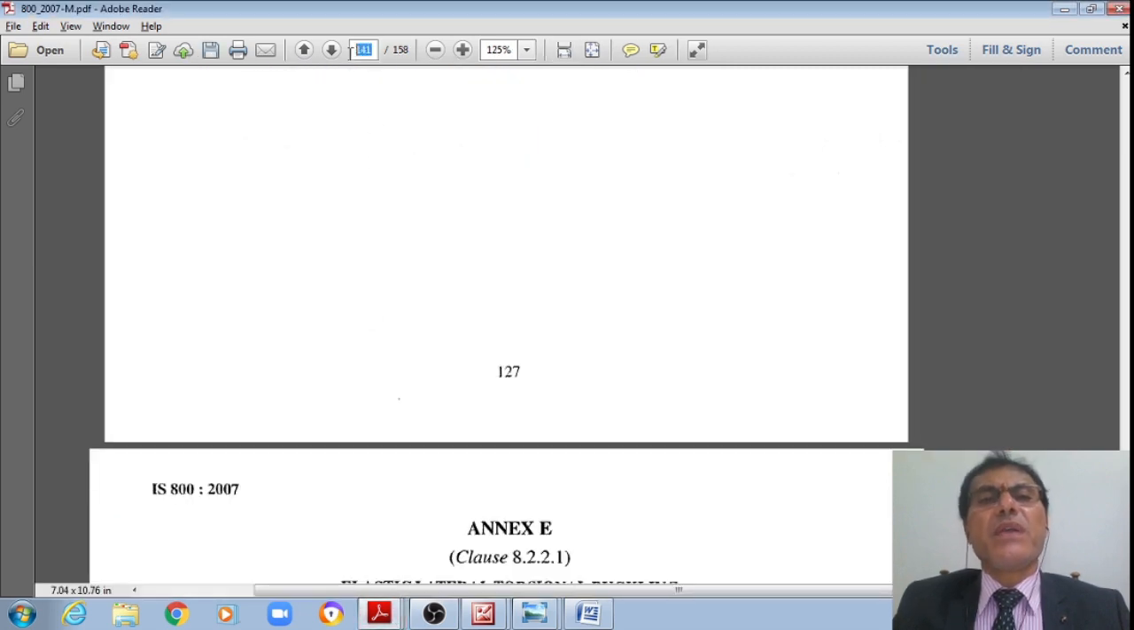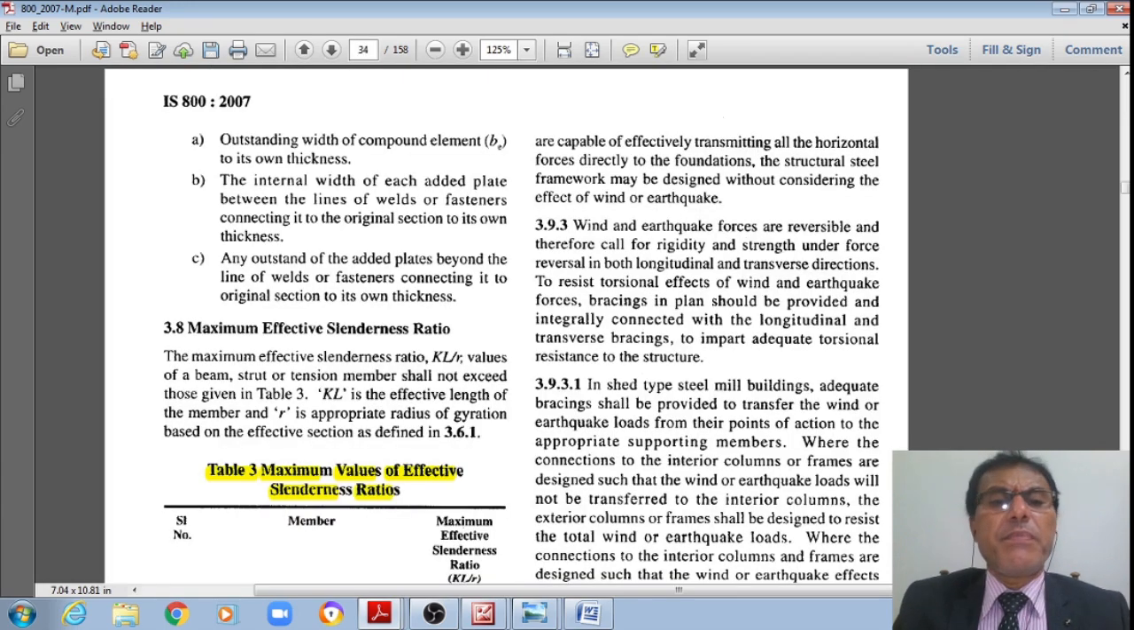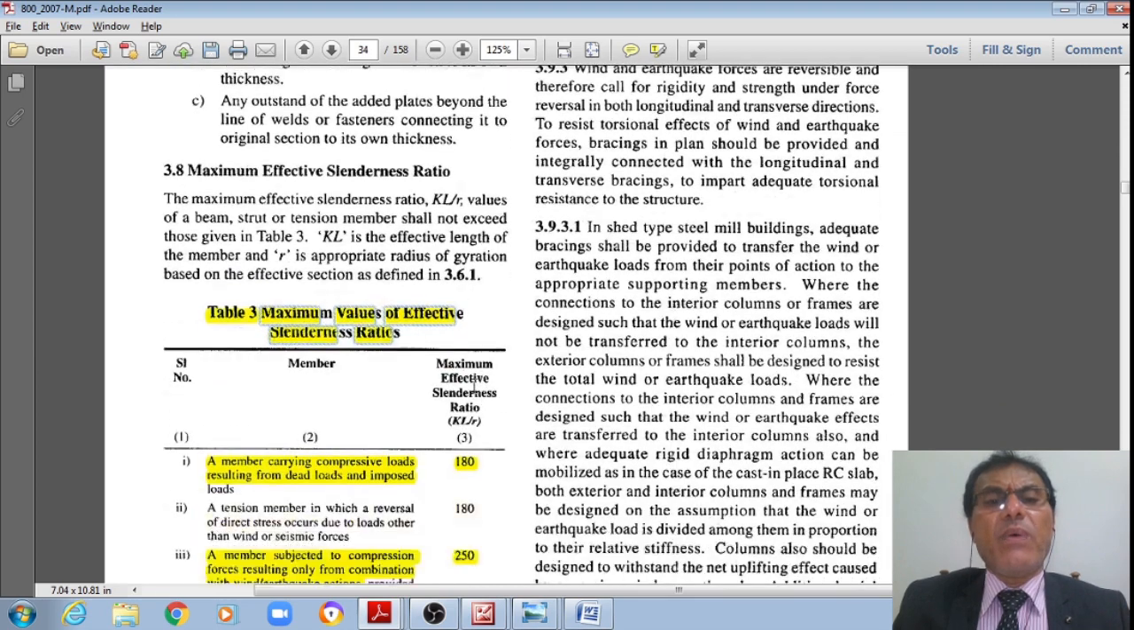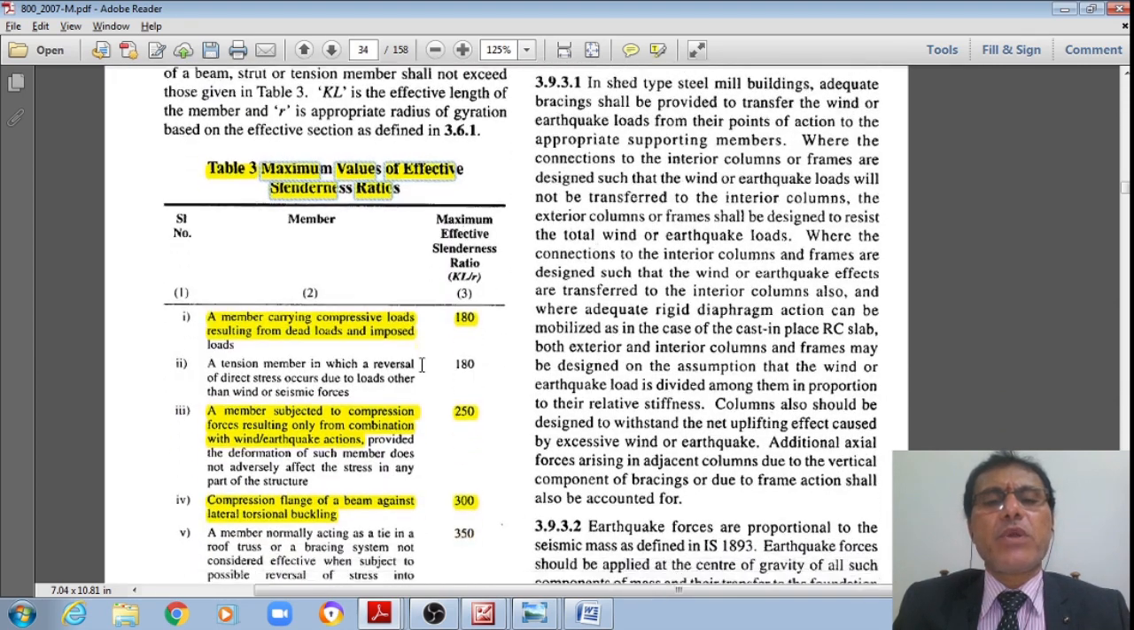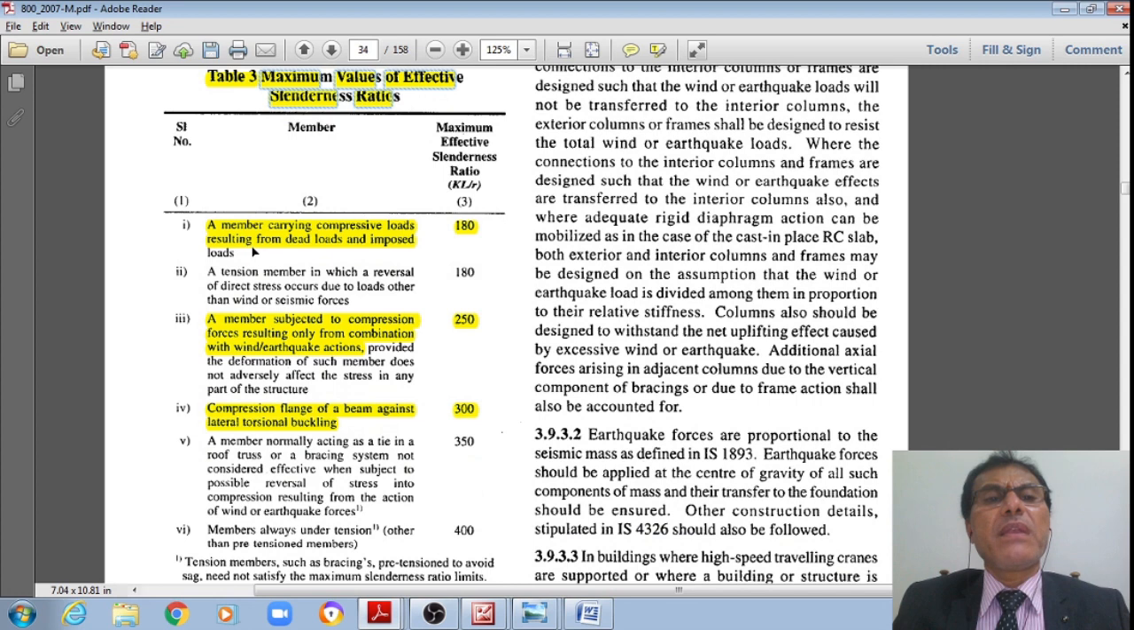This is page 20. The maximum value of this effective slenderness ratio lambda is equal to L by r min. Now, if I have a member carrying compression loads resulting from the dead loads and live loads or imposed loads only, then lambda should not be greater than 180.